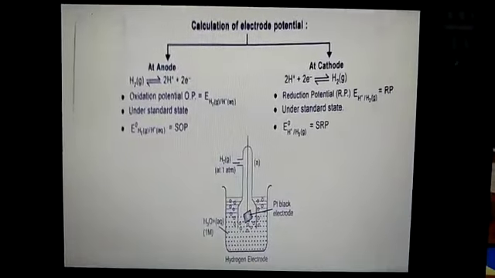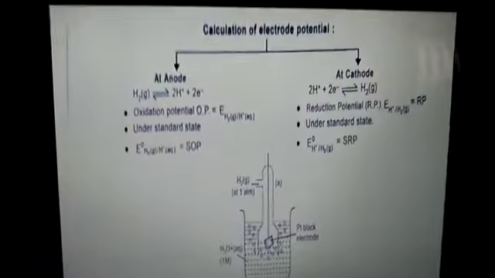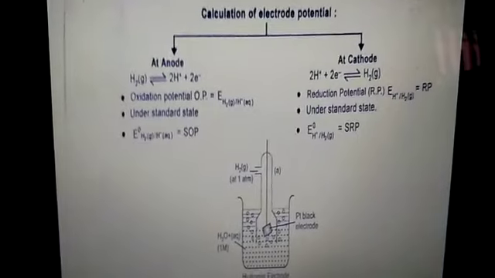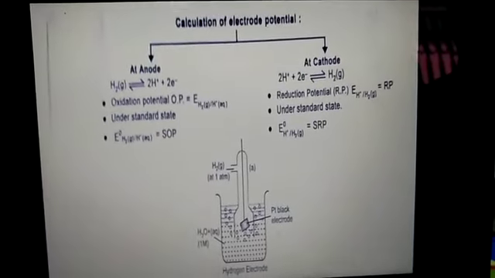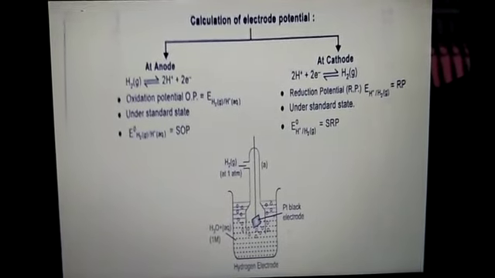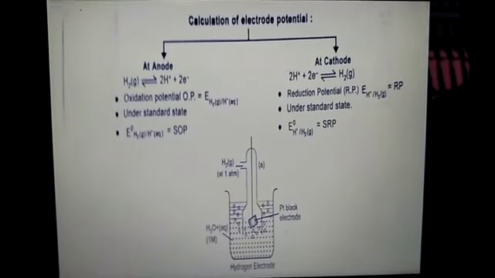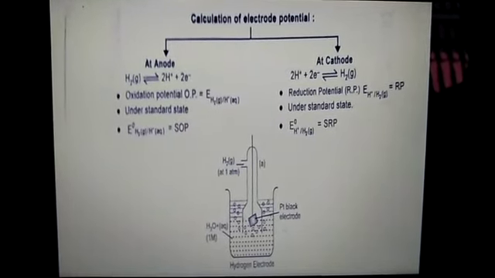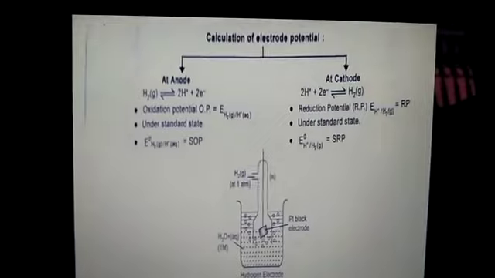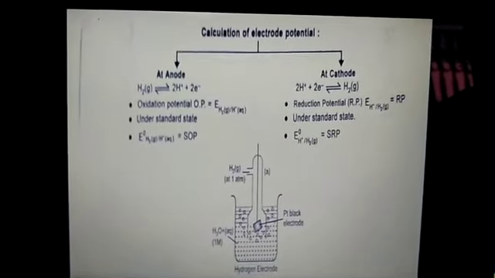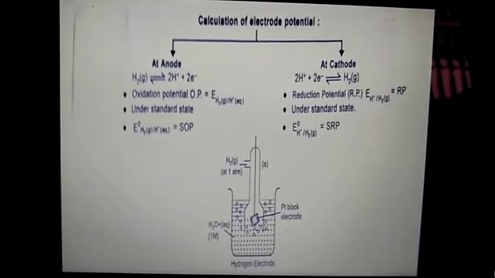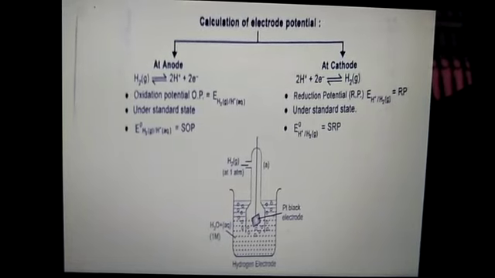Now, calculation of the electrode potentials. Suppose when the metal is placed in the solution of its own ion, the electrode is represented as metal / metal ion. The potential of this single electrode cannot be determined because two electrodes are required for a complete cell. Therefore, we need one more electrode whose potential is known. The EMF of the complete cell so formed is determined. The EMF of the cell is equal to the algebraic difference of the reduction potentials of the two electrodes. That is, E cell is equal to E cathode minus E anode.